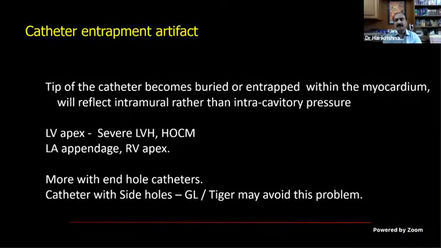Catheter entrapment artifact. For example, your catheter is in a very hypertrophied left ventricle. Your pressure will be the intramural pressure, which is falsely high, rather than the intracavitary pressure. This is more common with end-hole catheters, so you change over to side-hole catheters, and that will help. This happens in severe LVH, HOCM, and at the RV apex when the RV is hypertrophied. Here you can get catheter entrapment artifact.